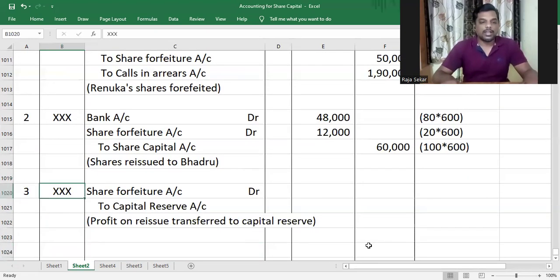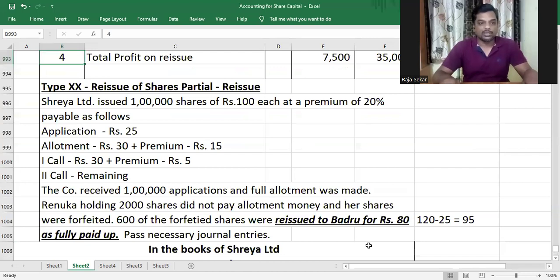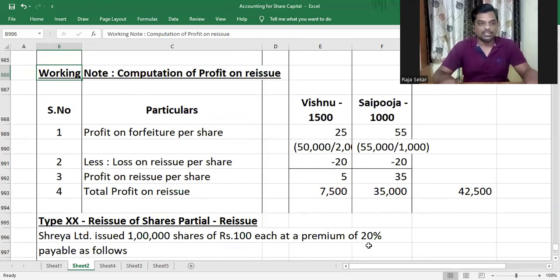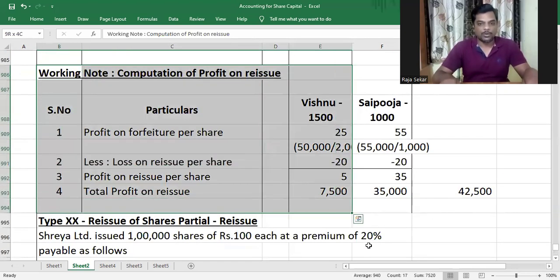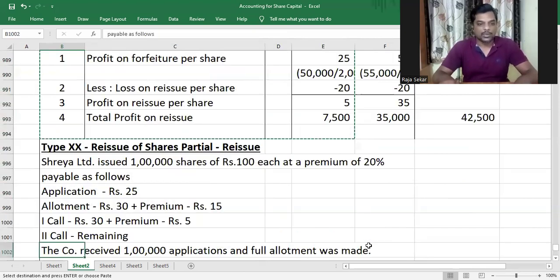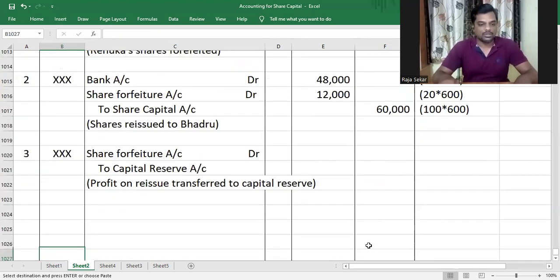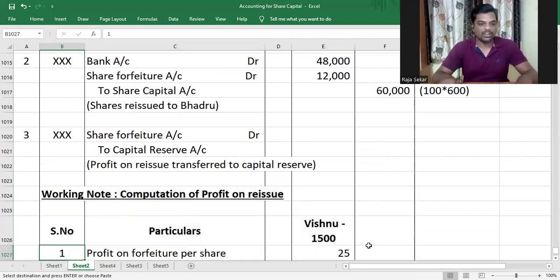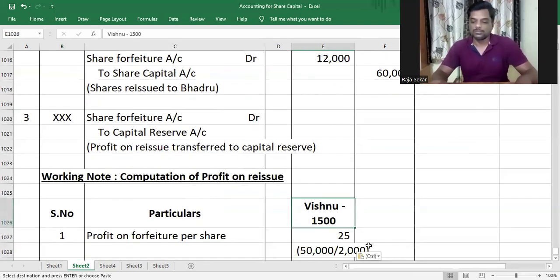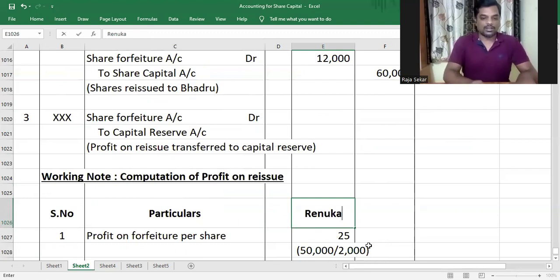And as I told you, we got to do the working note. The working note is what, my dear children? It is computation of profit on reissue. And in this question, if you see, we don't have two shareholders. We only have one shareholder. Am I right or not, my dear children? And that one shareholder is who? Renuka, and 600 of the shares have been reissued. Understood or not, my dear children?